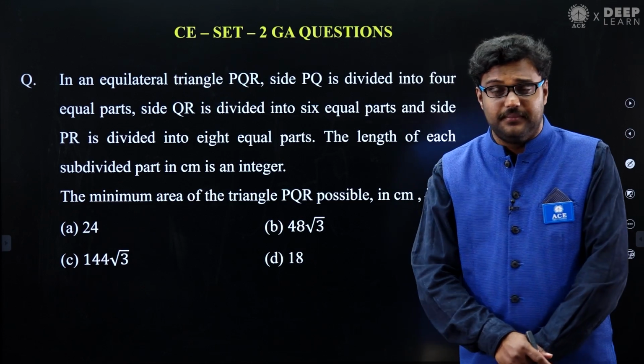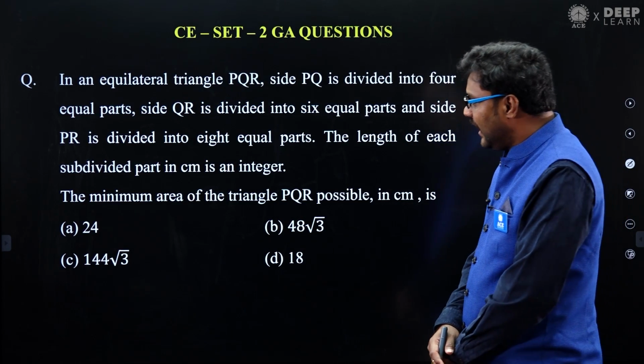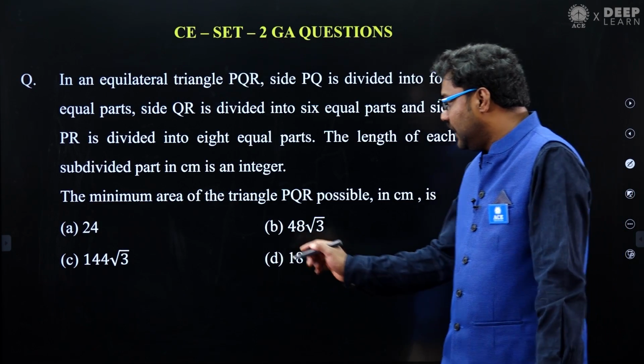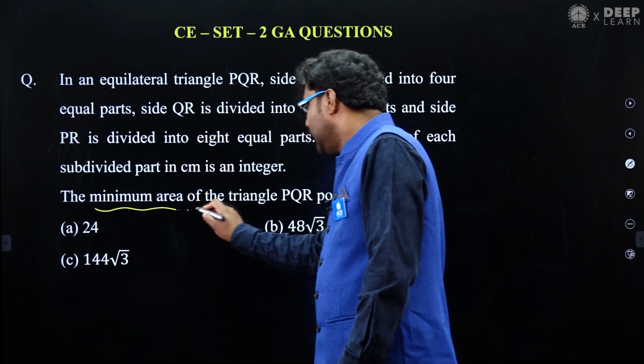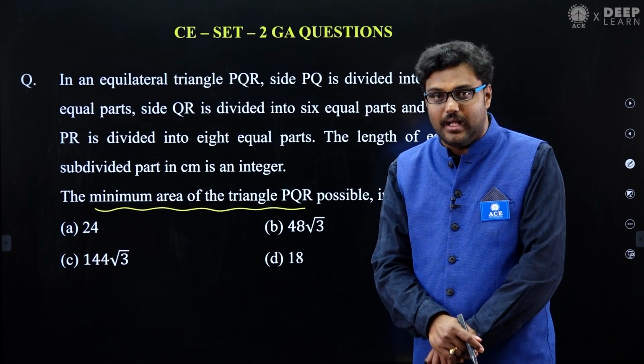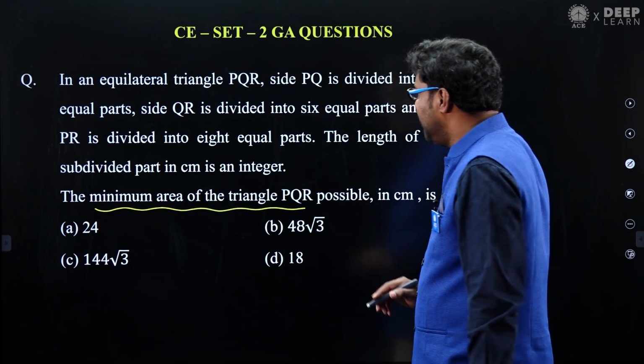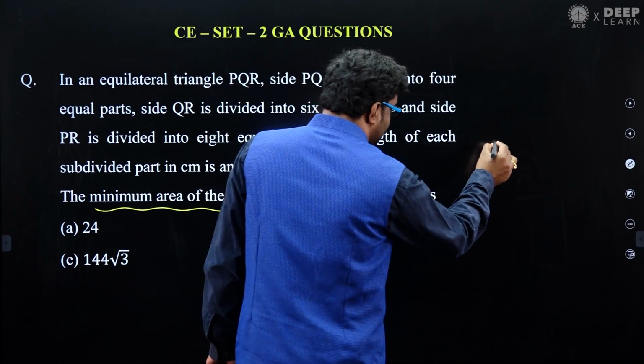Now see this question related to an equilateral triangle. You have to find the minimum area of the triangle PQR. So we have an equilateral triangle PQR.